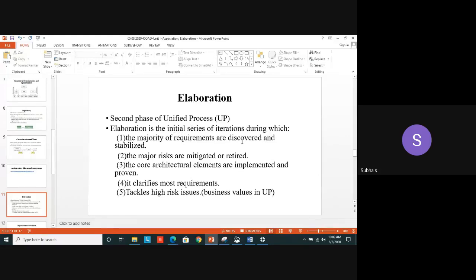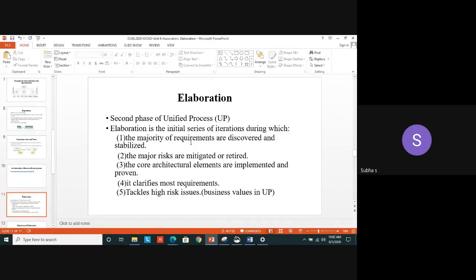Elaboration is a series of iterations where we are going to discover the major requirements, and also mitigate the major risk. Mitigating means what? Reducing, decreasing, lessening. How can we reduce the risk? We are not at all into the implementation part.